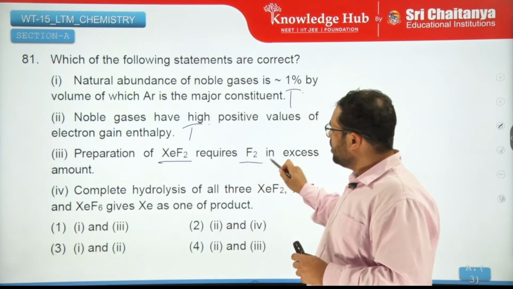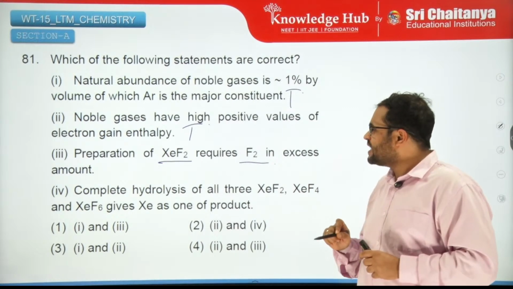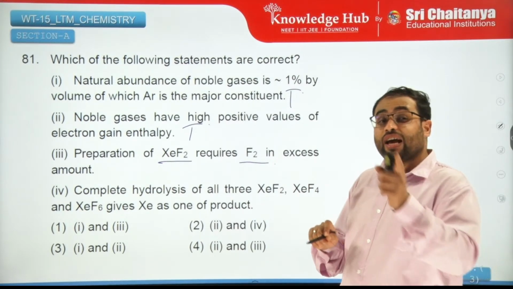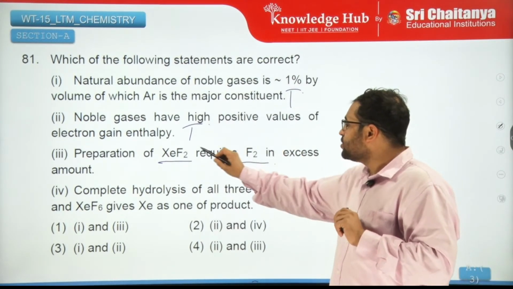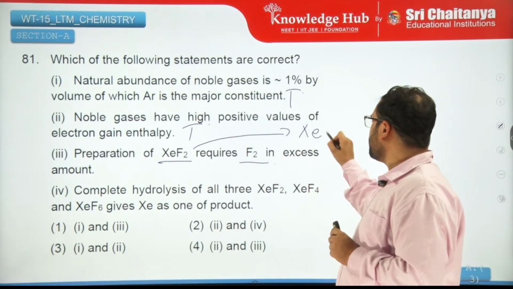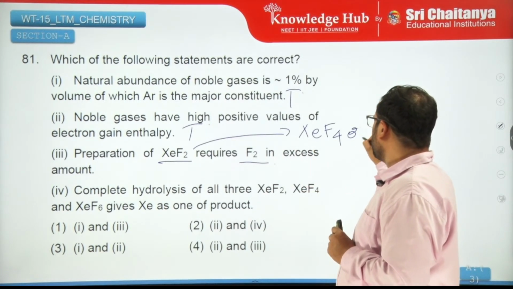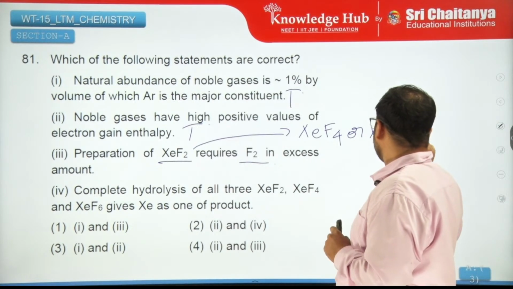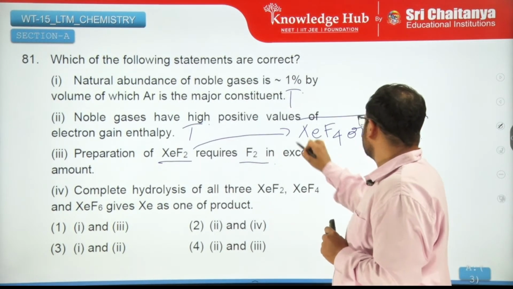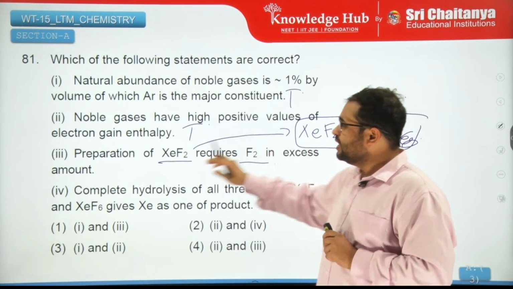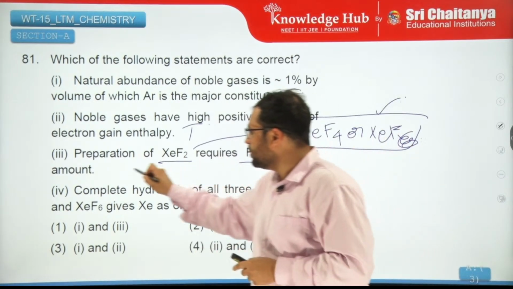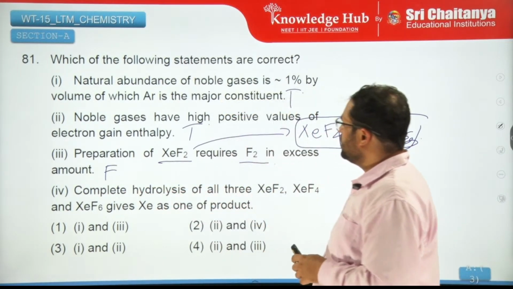The preparation of XeF2 requires F2 in excess. No. Actually, if you do F2 in excess, you will get XeF4 or XeF6. So you need xenon in excess. So this appears to be false. Right?